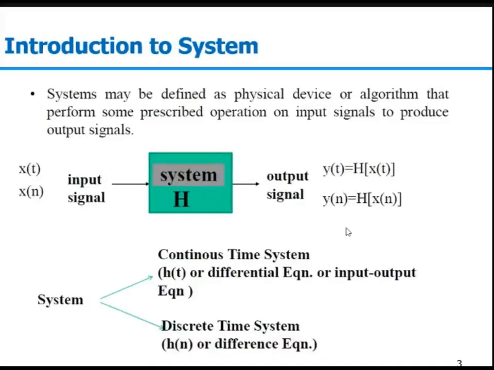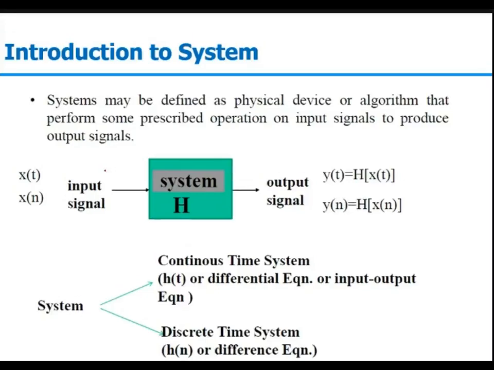Starting with what is a system? Broadly speaking, the system is anything that responds when stimulated or excited. For example, in this given figure here, we have some input signal. It could be in terms of a discrete signal or a continuous signal. If it is a continuous signal, we say x of t, whereas for discrete in nature, we say x of n.